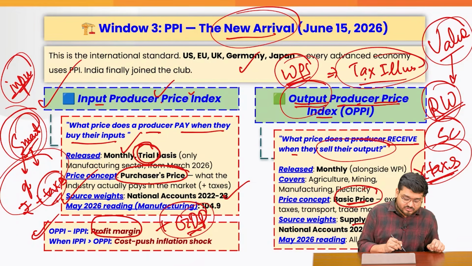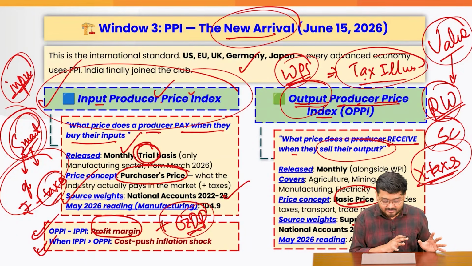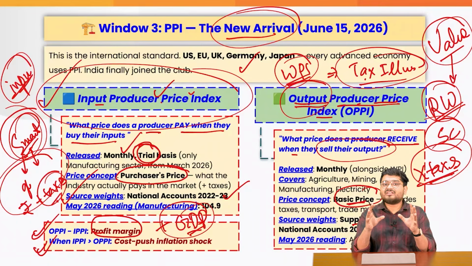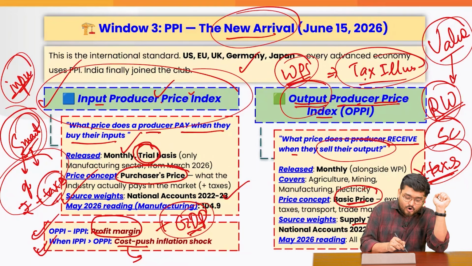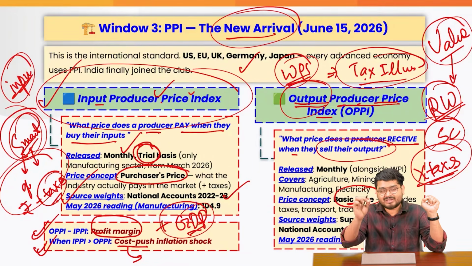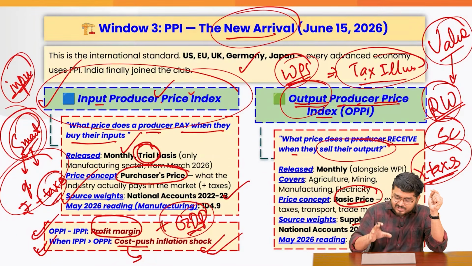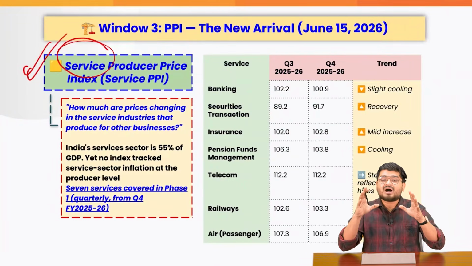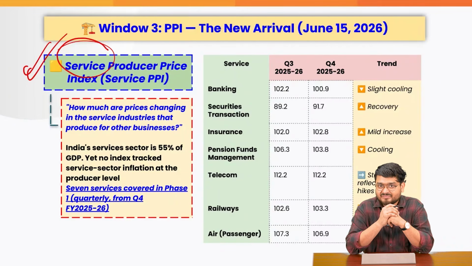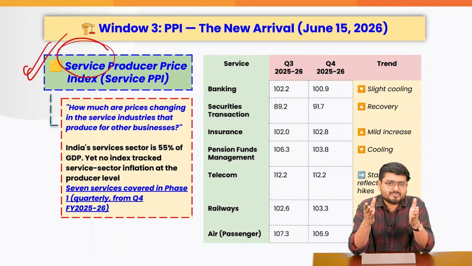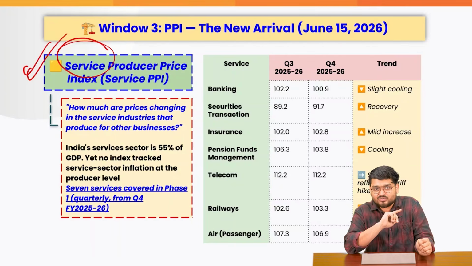You all know that. Also, when the input producer price is greater than the output producer price, it means that maybe we are seeing cost push inflation, which generally means maybe the cost of raw materials such as glass, silicon, semiconductors are increasing. And this is exactly what we are seeing right now. So this is exactly what can give us a much clearer picture when we talk about inflation measurement in the country. All of you who agree with me, you can let me know whether this new measure is better than the WPI or not.